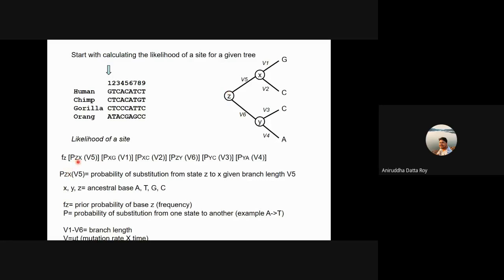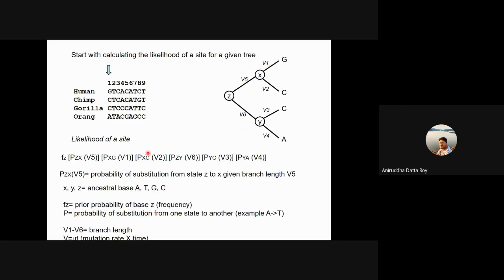times the probability of change from here to here. So we're talking about a state that this root has. When I say a state, this could be either A, T, G, or C. This could be either A, T, G, or C. This could be either A, T, G, or C. And all these V1 to V6 are your branch lengths.